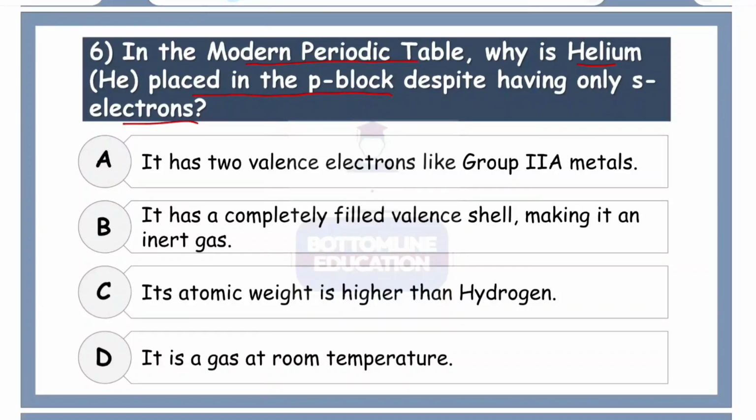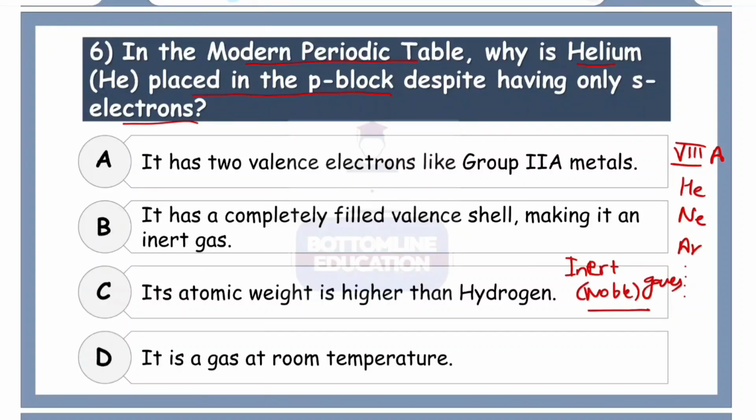Next, in the modern periodic table, why is helium placed in the p block despite having only s electrons? Now if you look in the periodic table in our last group, that is group 8A, we can see at the end that the elements are arranged like this: helium, neon, argon, and so on. The reason why they are kept together is that these all belong to a category of inert or noble gases.